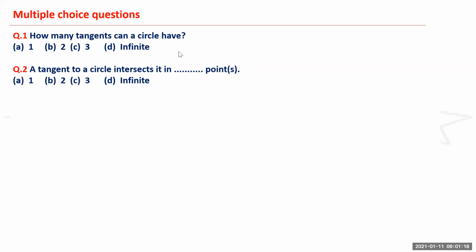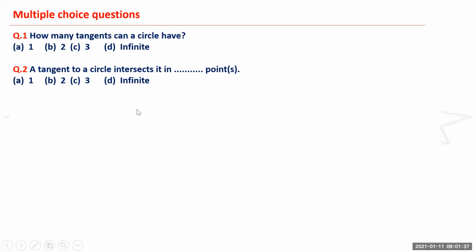Okay. See now, the answer for the second question is 1, because they are talking regarding a single tangent, a tangent. A tangent meets the circle at 1 point. So the answer is option number A, that is one.